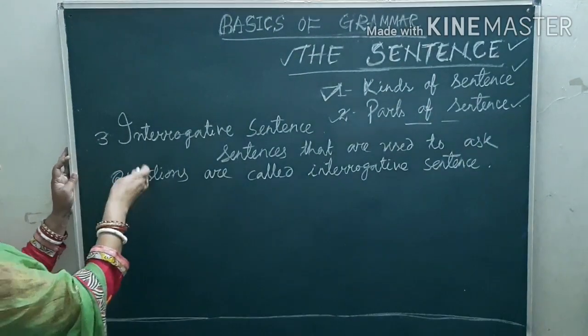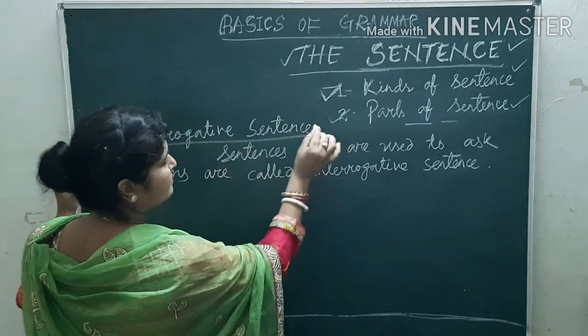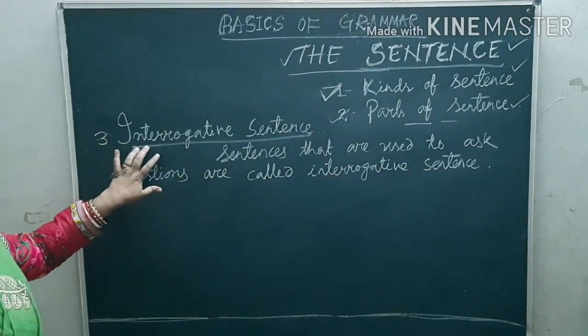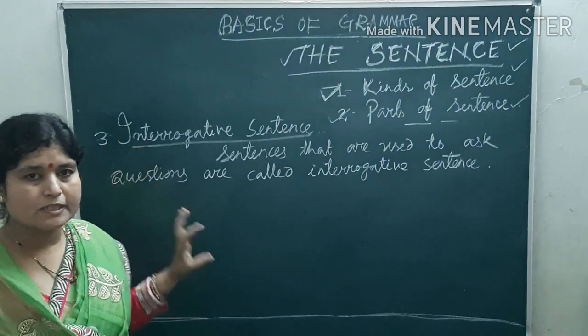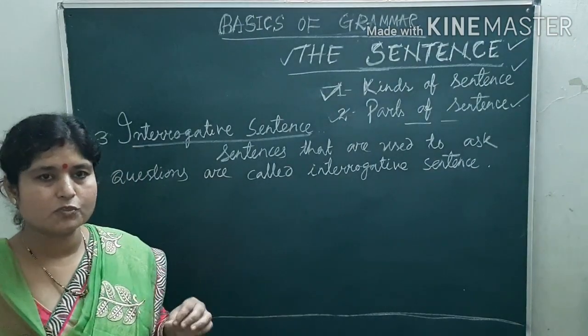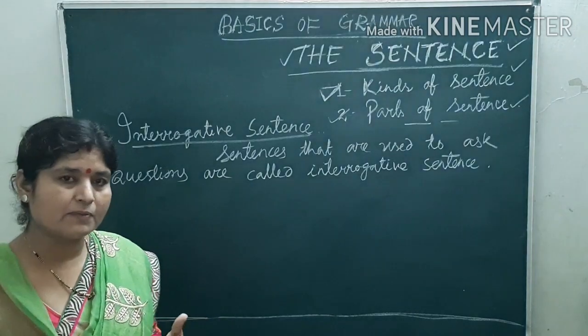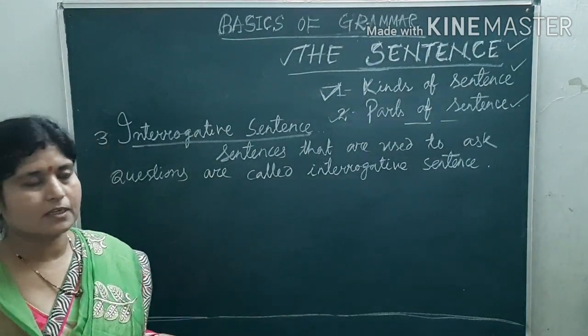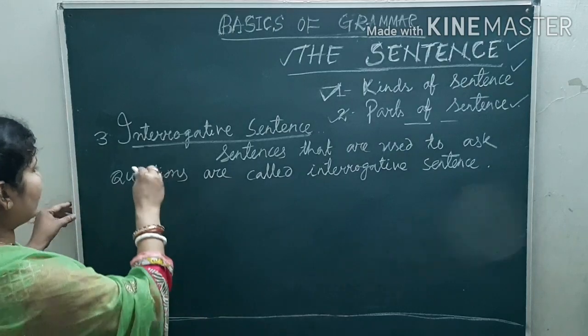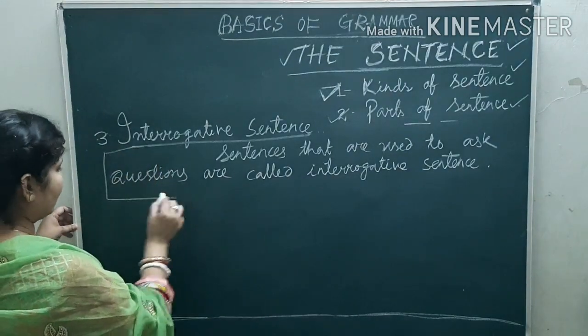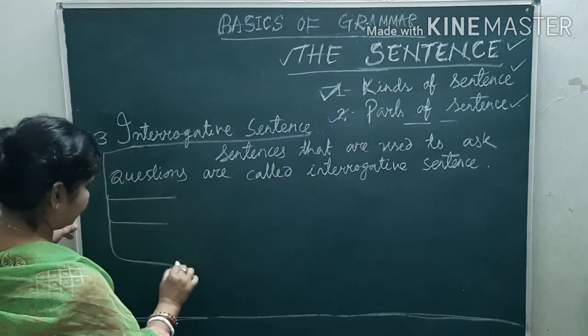Number 3, interrogative sentences. Interrogative sentences are those sentences which are used to ask questions by using WH words, sometimes by using the auxiliaries also. How? These interrogative sentences are of 3 kinds.